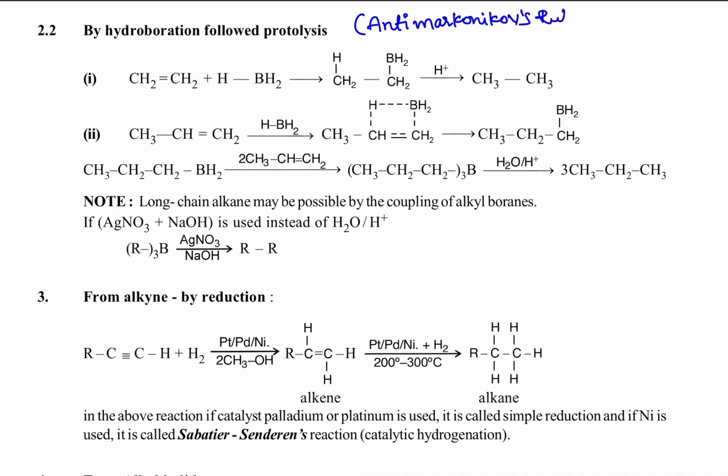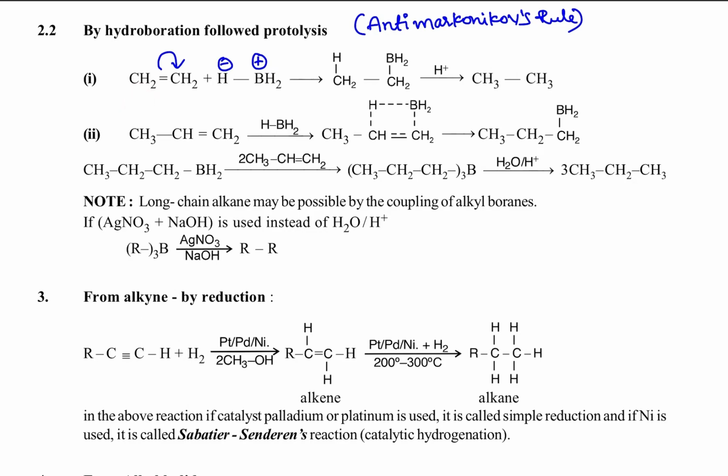So in this case, what's happening? Here CH2=CH2 is there. The pi electrons are moving towards one of the double-bonded carbons. In borane, boron is a third group element, electron deficient, so it gets a positive charge, and hydrogen gets a negative charge. When the pi electrons move toward this carbon, this carbon gets a negative charge and the other gets a positive charge.